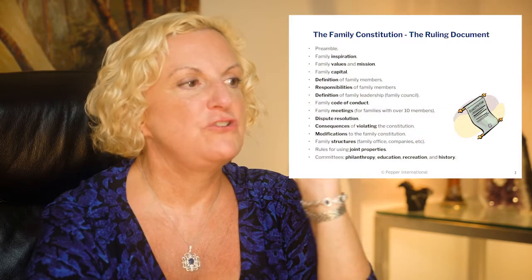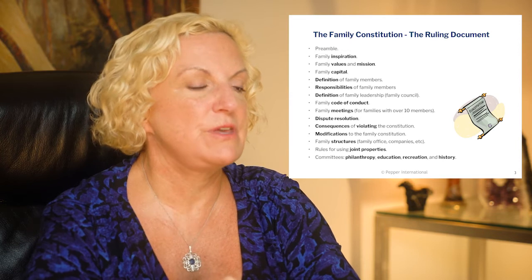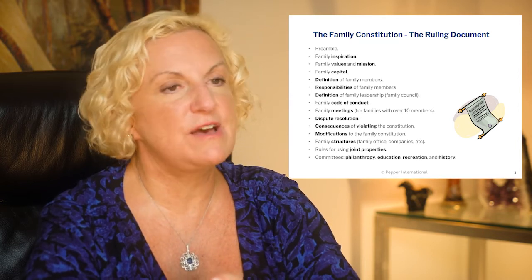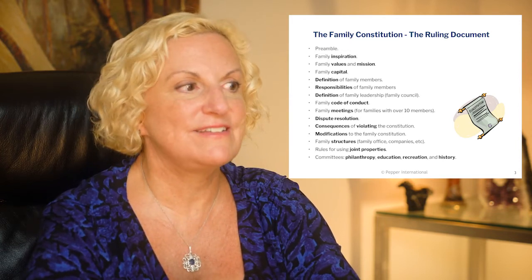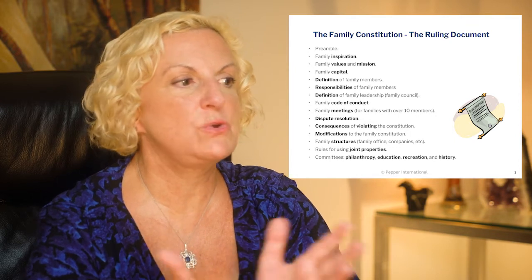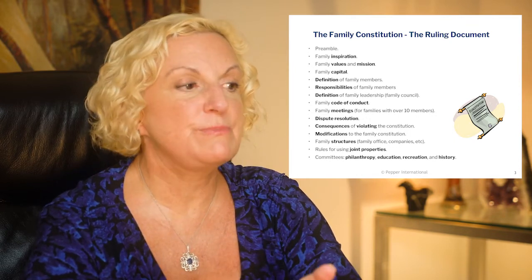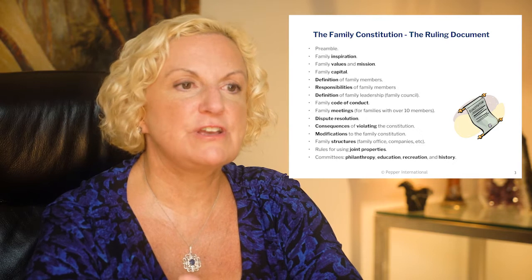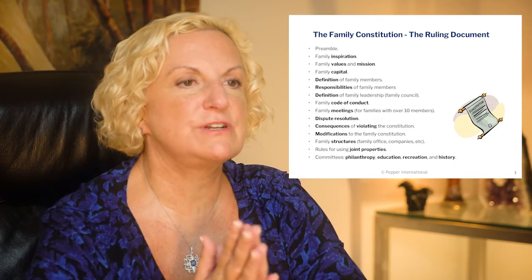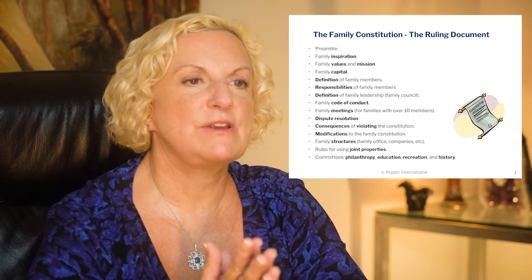So let's start with the family constitution, which is the ruling document that governs how the family makes decisions and interacts on matters that pertain to the family as a whole. Now this outline shows you what's typically in a family written constitution. We have a preamble, the family inspiration, values, missions, who is a family member, responsibilities, family leadership, all sorts of issues that are covered in writing and that we will talk about in this module.